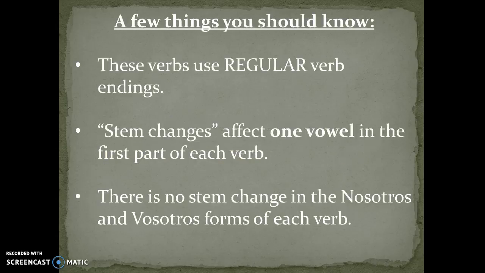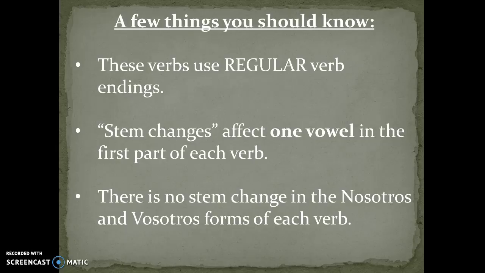The first things you need to know are that these are actually regular verbs. You already know how to conjugate regular AR, ER, and IR verbs in the present tense. These verbs do use the regular AR, ER, and IR verb endings. You don't need to learn new endings to conjugate these verbs.